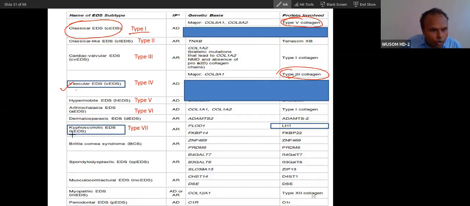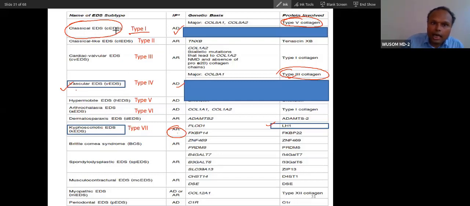Now, kyphoscoliotic Ehlers-Danlos syndrome is because of lysyl hydroxylase. Now you can see this enzyme deficiency. Wherever you see enzyme deficiency, generally all enzyme deficiencies are autosomal recessive. So this is autosomal recessive. These two are autosomal dominant. So kyphoscoliotic EDS is autosomal recessive.